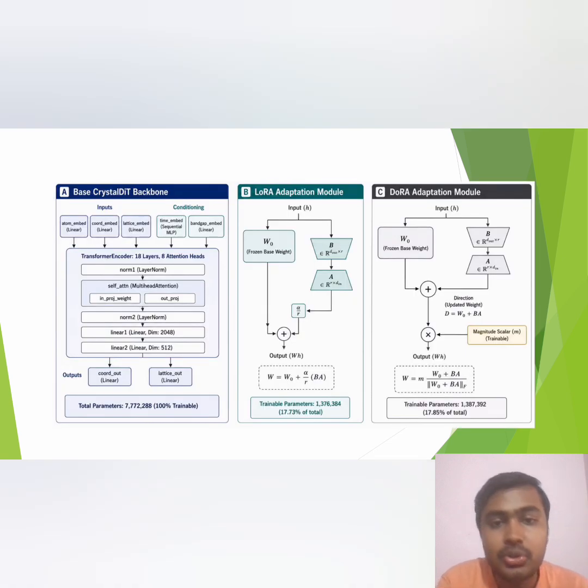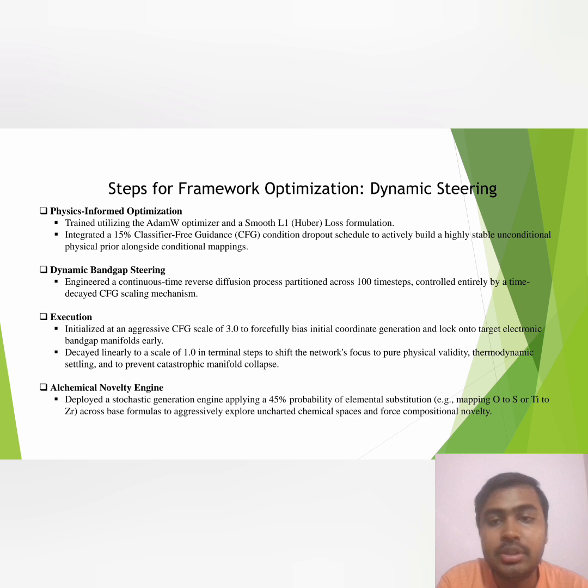Our actual manifold steering mechanism engineered a continuous time reverse diffusion process. We initialize our time-decayed CFG scale aggressively at 3.0 to lock onto the targets early, then decay it to 1.0 in the terminal steps for pure physical statements. We also deployed a 45% alchemical substitution engine to aggressively force compositional novelty.